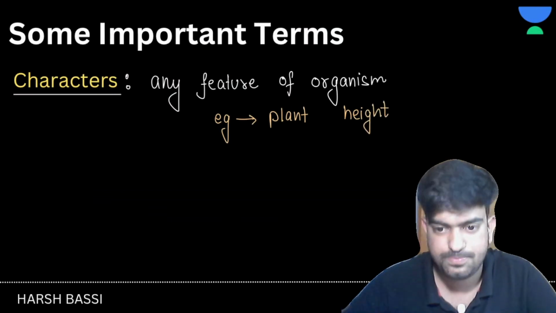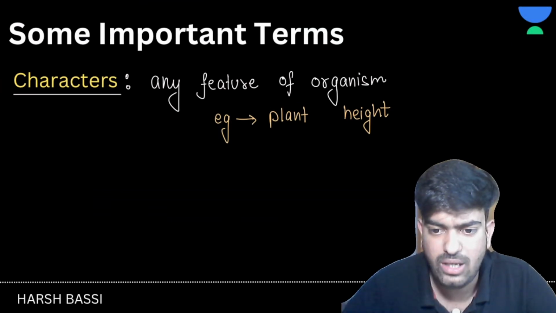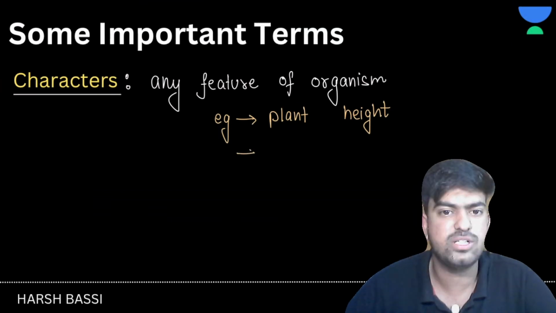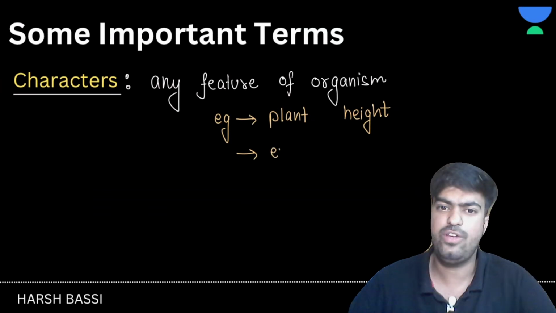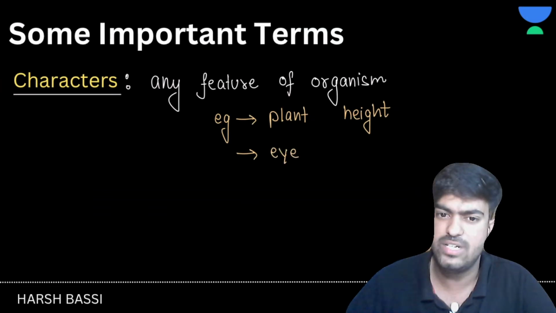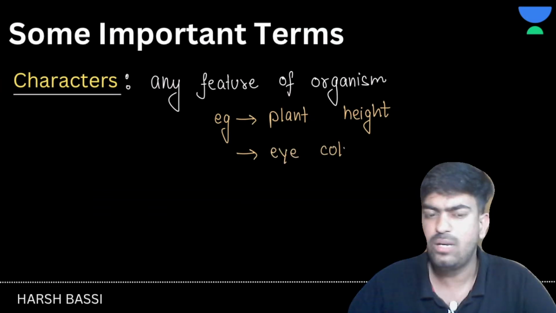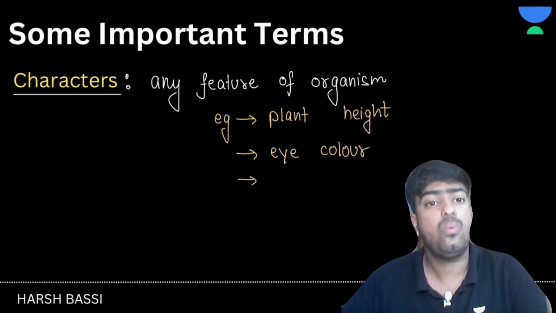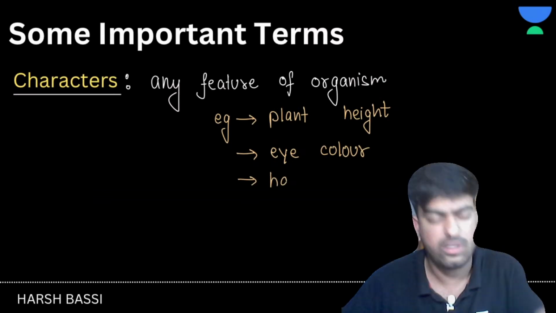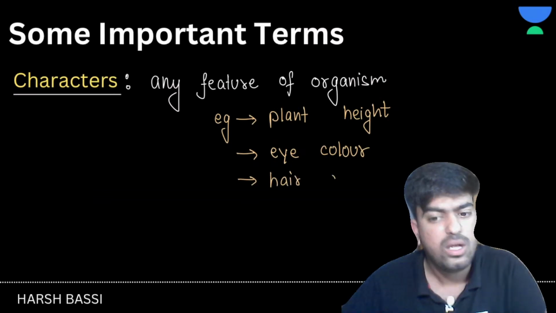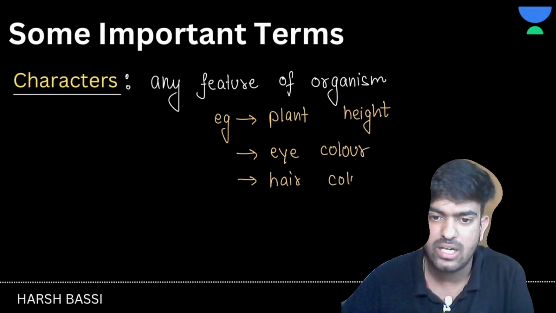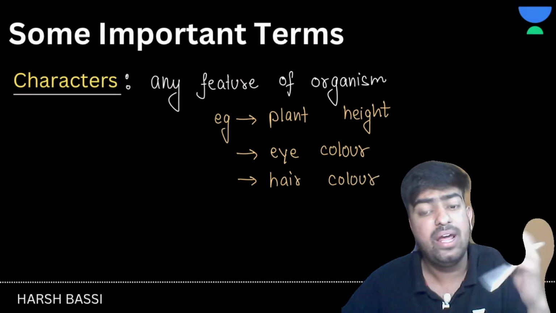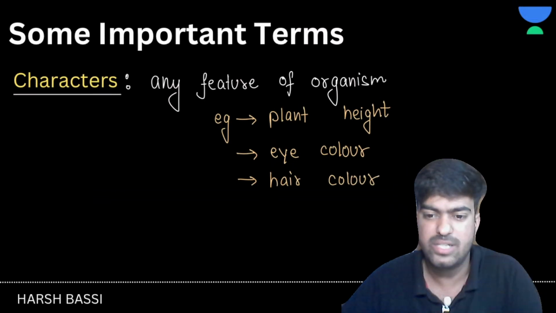But wait, there is one thing here which is still very confusing, right? Sir, we discussed the characters, but one thing is confusing. Like plant height: is it short or is it tall? Eye color: is it brown or is it gray? Hair color: is it brown or is it black?